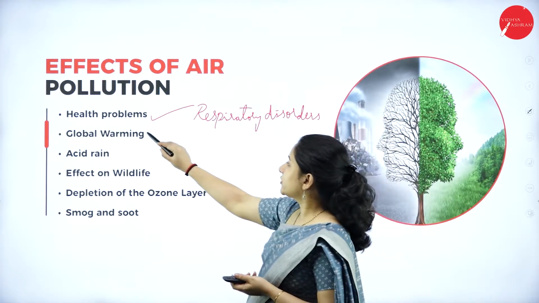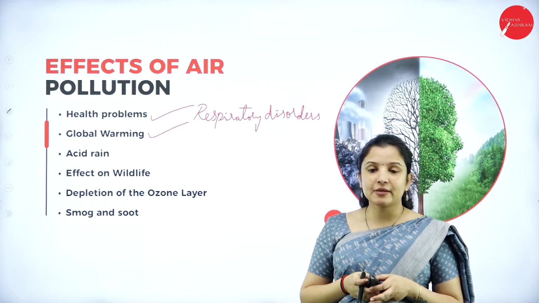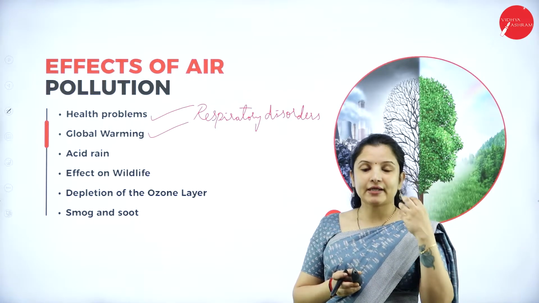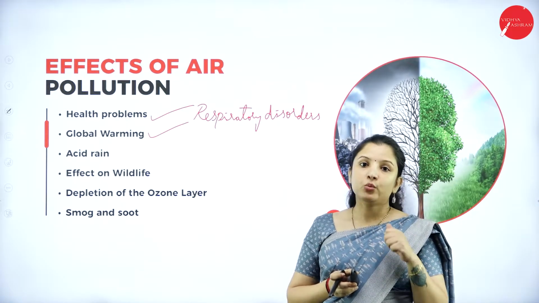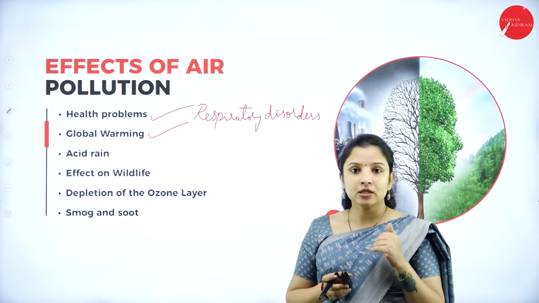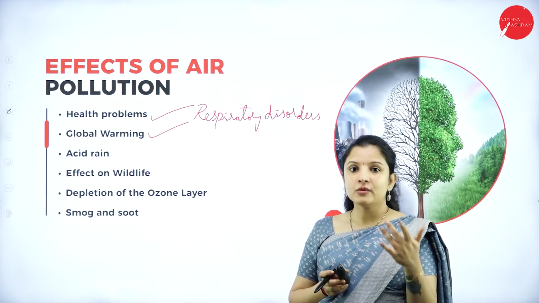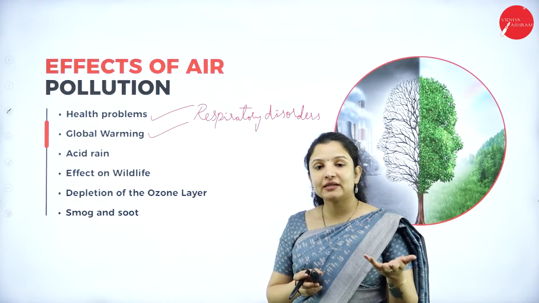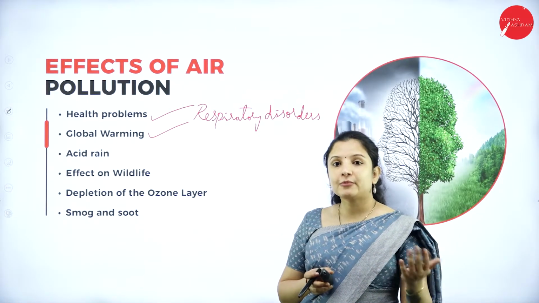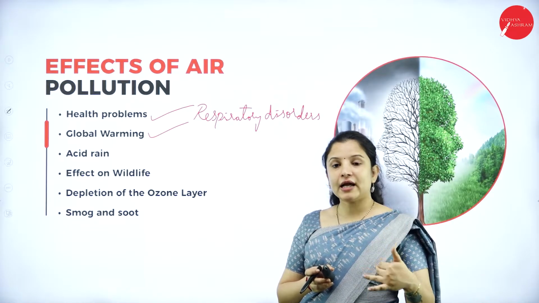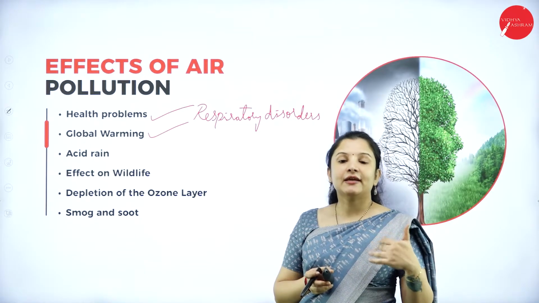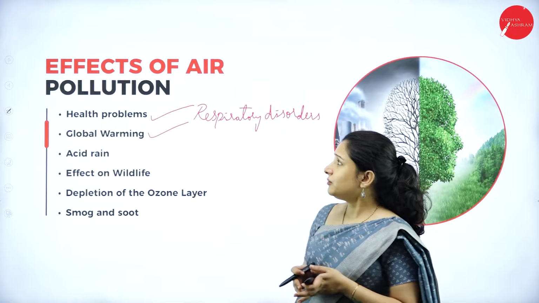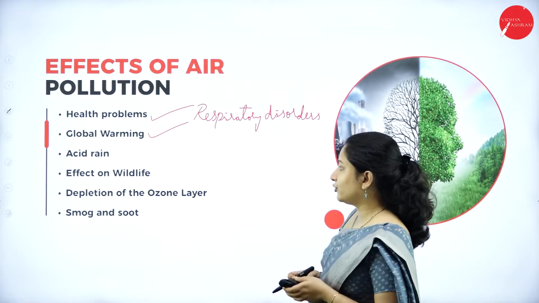And next is, air pollution can cause global warming. Global warming is nothing but heating of the earth, right? Why will it get heated? Because of the increase in the carbon dioxide content in the atmosphere, the earth's temperature will tend to increase, therefore causing global warming. And indirectly, what global warming will do, it will start melting. When the earth's temperature increases, it will start melting the glaciers, the ice caps and all that. It will increase the flow of the rivers, therefore resulting in flooding, and that is how, like a chain, it continues. So that is one of the major effects of air pollution, that is, it causes global warming.